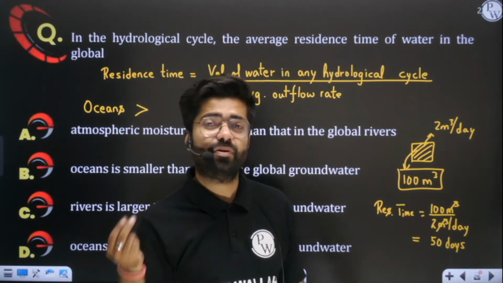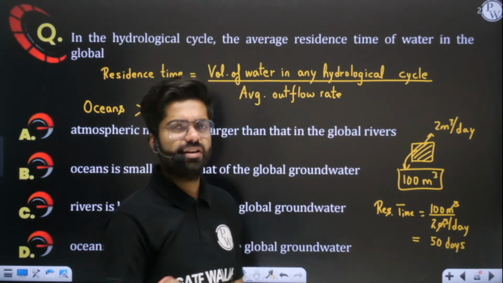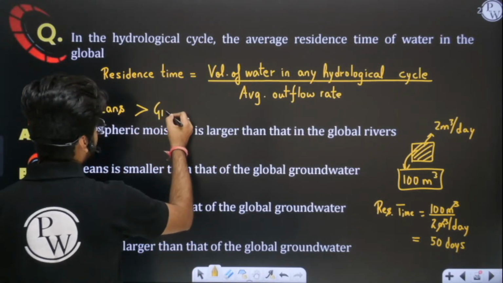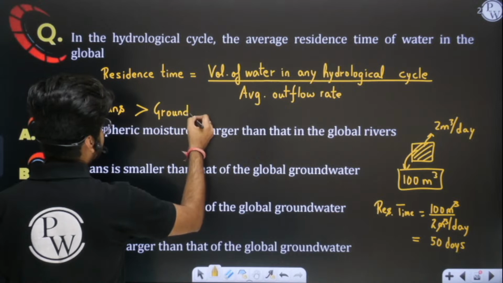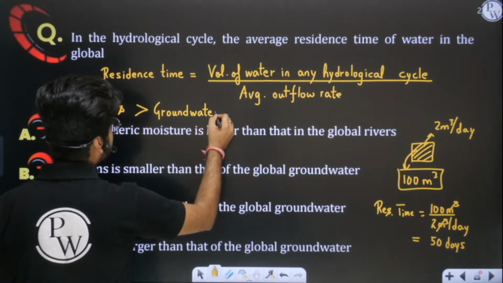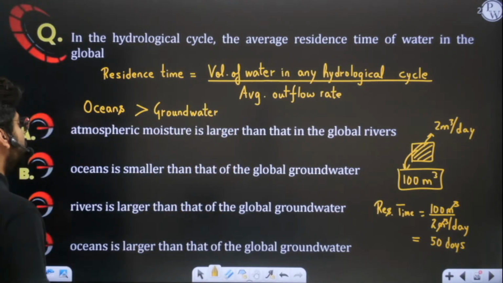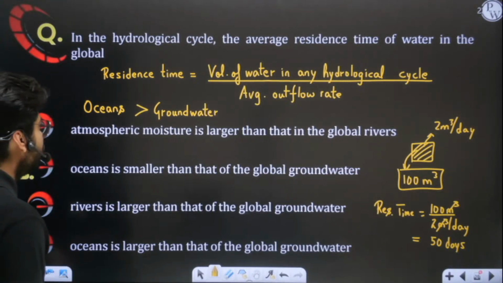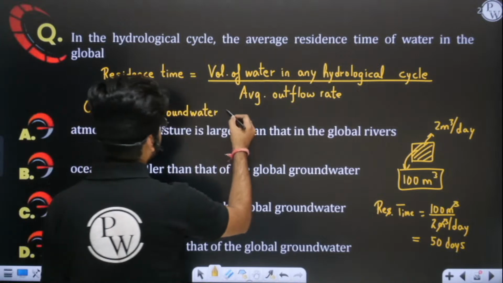In surface only 2% was rivers. So river water is very less. So residence time of groundwater is too much. Residence time of groundwater is more. Yes or no? So oceans, you need to understand, in oceans we have more water. That's why residence time is very high than groundwater.